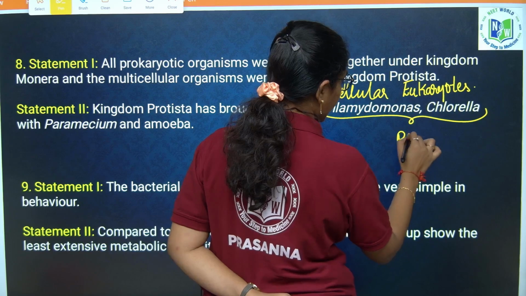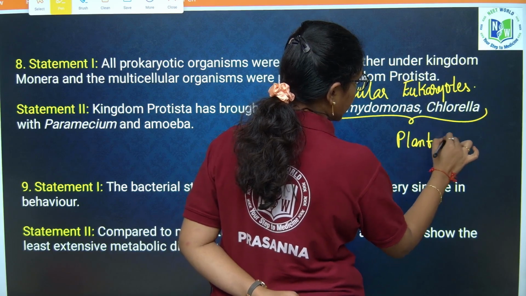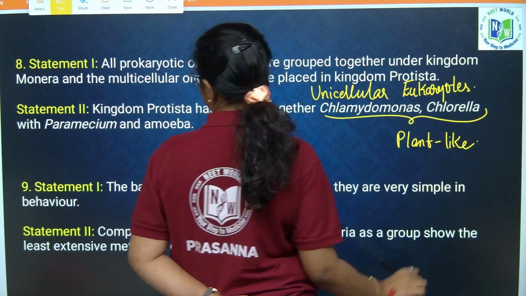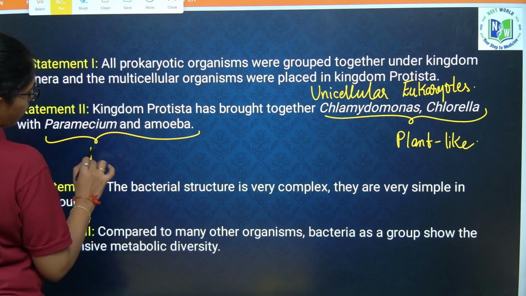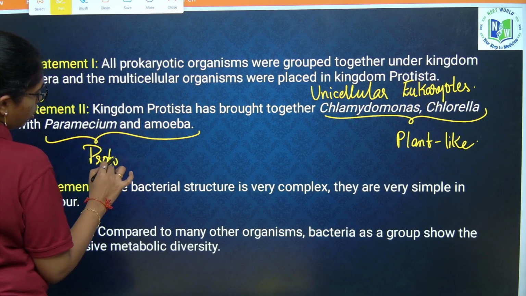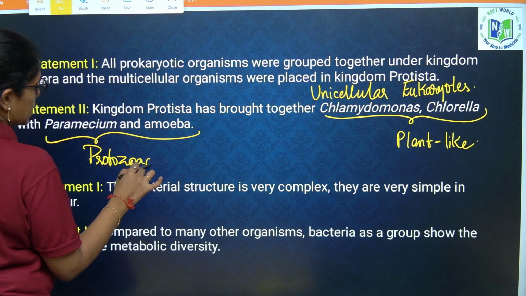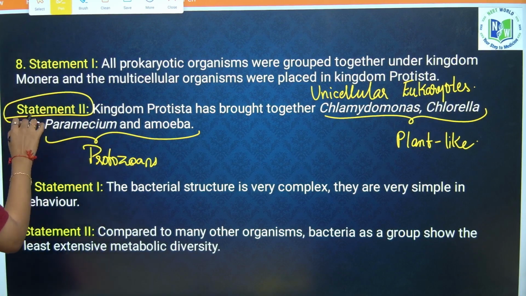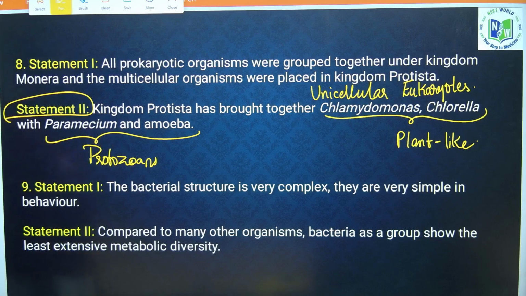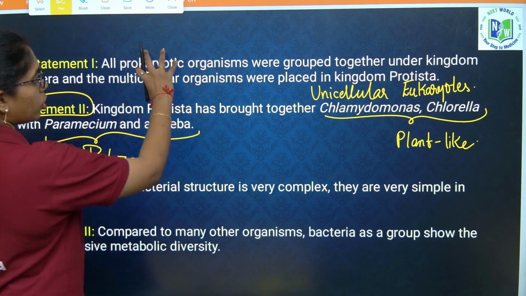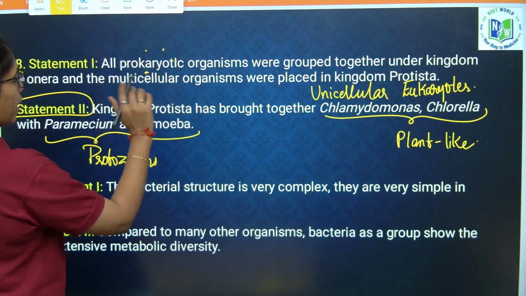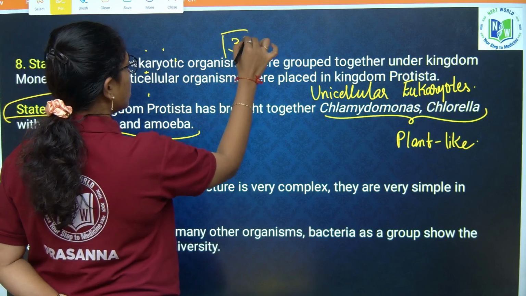Yes, they are plant-like protists, and Paramecium and amoeba, they are animal-like protozoans. Protozoans. Yes. Kingdom Protista has brought together plant-like and animal-like protists. Yes, this is true. So here also 1 is wrong and 2 is correct. Again it is option 3.